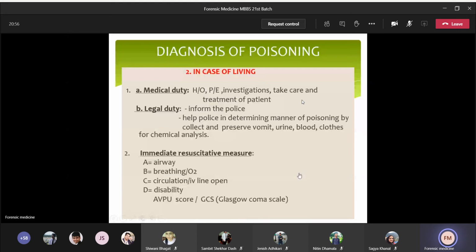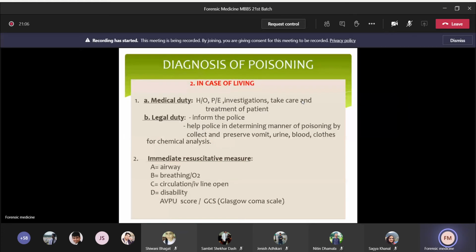Check the breathing, and in necessary cases, you have to give oxygen through a face mask. And C stands for circulation. So open the IV line for giving